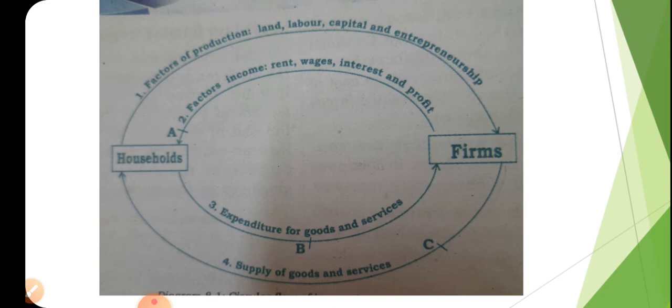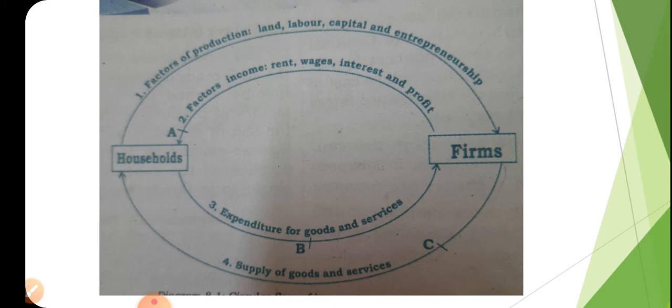The second loop, that is factor income. The second flow is the firms give rewards for the factors of production to the household. We call it factor income, that is rent for land, wages for labor, interest for capital and profit for entrepreneurship. This is the second flow.